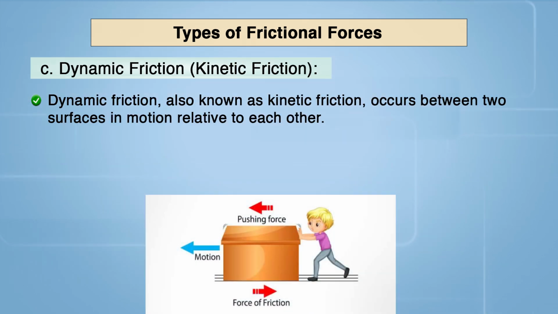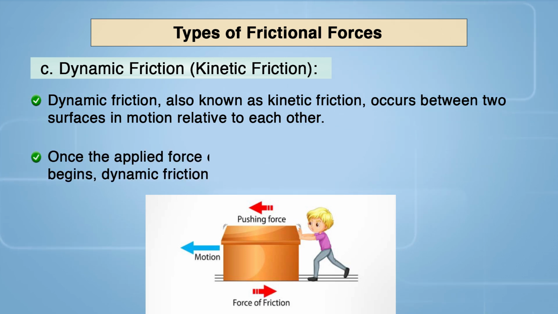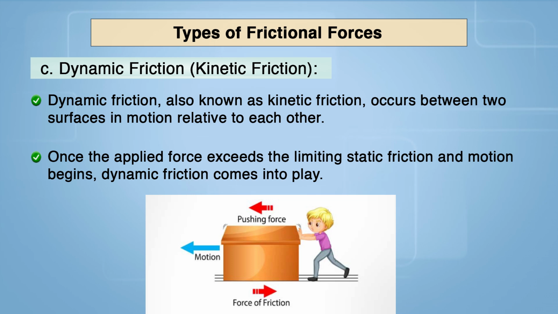Dynamic friction. This friction is also known as kinetic friction and occurs between two surfaces in motion relative to each other. Once the applied force exceeds the limiting static friction and motion begins, dynamic friction comes into play.